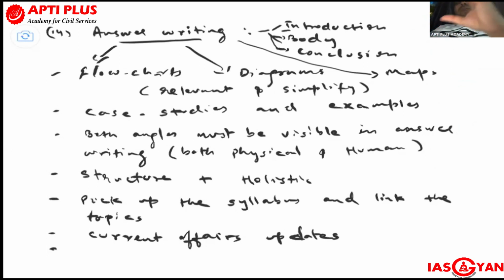That's the one way. Once you have selected that question, okay, then you start moving for flow charts, diagrams, maps, relevant ones. जो भी answer writing है, it should be relevant and highly simplified. कुछ भी आप diagram बना रहे हो, कुछ भी flow chart बना रहे हो, it should not be like that, for the sake of drawing or mapping, you are filling that gap. आपको जब suppose 20-25 marks के लिए examination में around 4 pages मिलेंगे. Okay, so अगर we fill with irrelevant maps, your space would be wasted, because space is a chance to write the best answer.